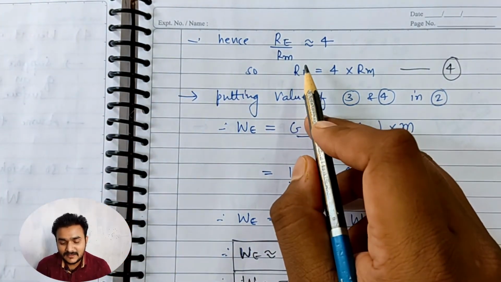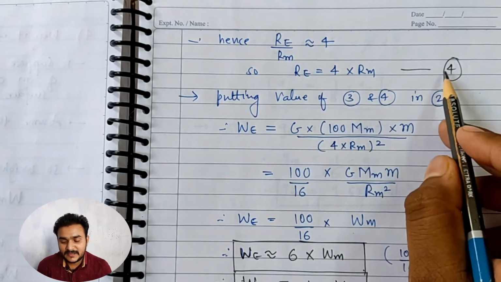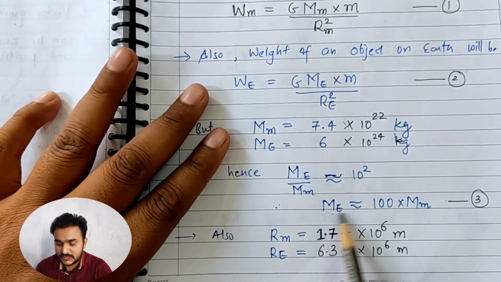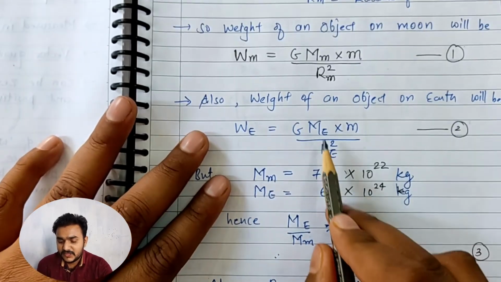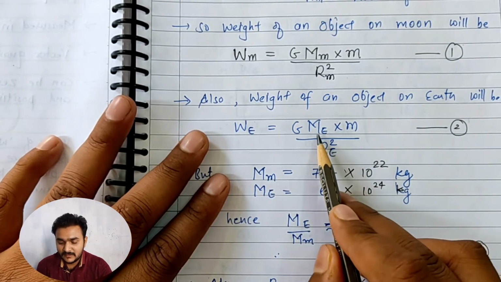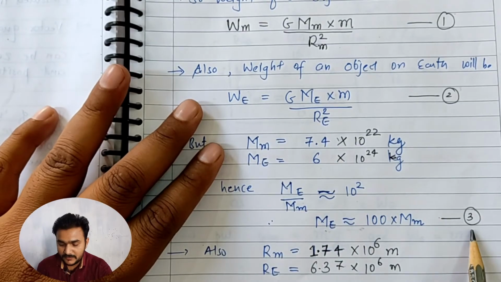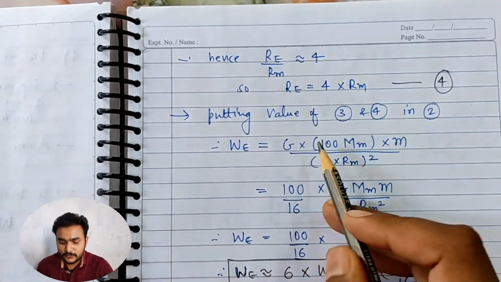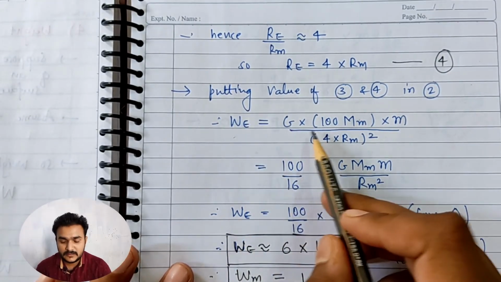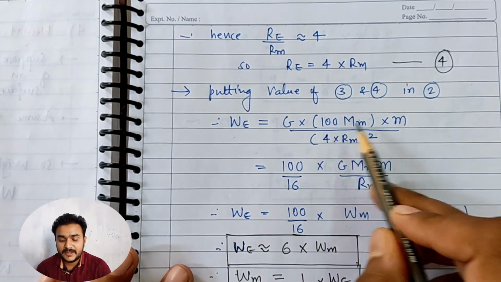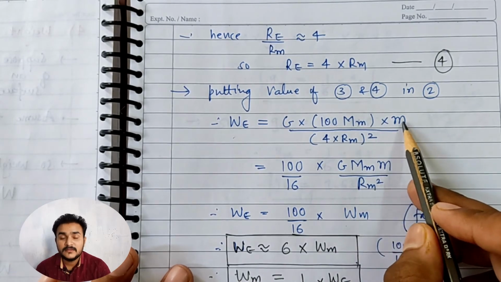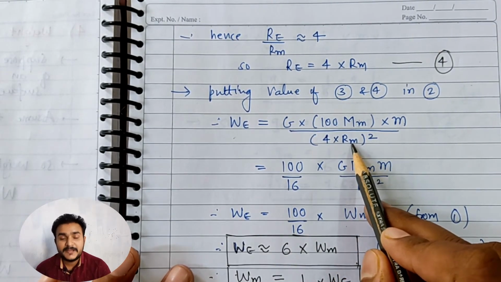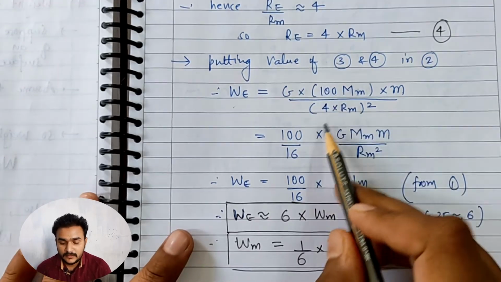Now utilizing equation number 4 and equation number 3 in equation number 2, putting the value of Me from here and Re from here, we will get weight on the surface of the earth is G multiplied with 100 times mass of moon multiplied with mass of the object divided by 4 times radius of moon whole square.